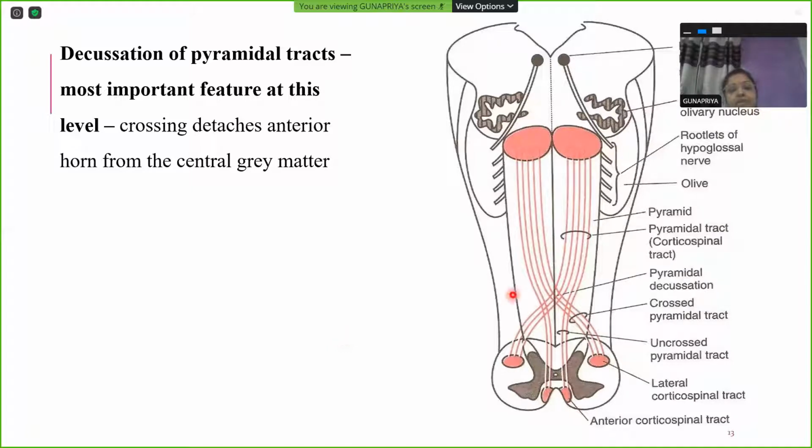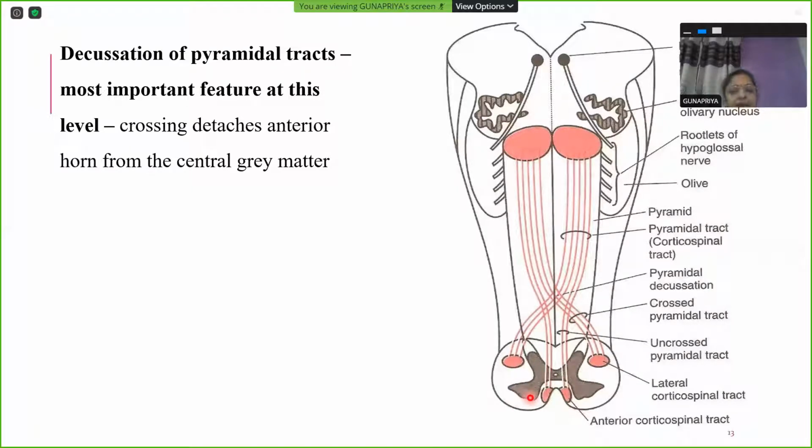So here the fibers are crossing from one side. 75% I told you cross to opposite side. And these crossed fibers will go to form lateral corticospinal tract. The uncrossed fibers will go to form the anterior corticospinal tract. That is 20%. And the 5% which do not cross will continue in the lateral part of the white matter or white column. Now this crossing, decussation, detaches the anterior horn from the rest of the central gray matter.